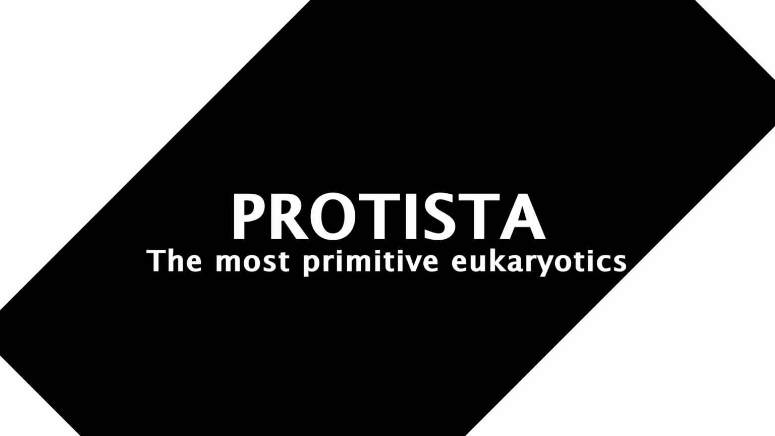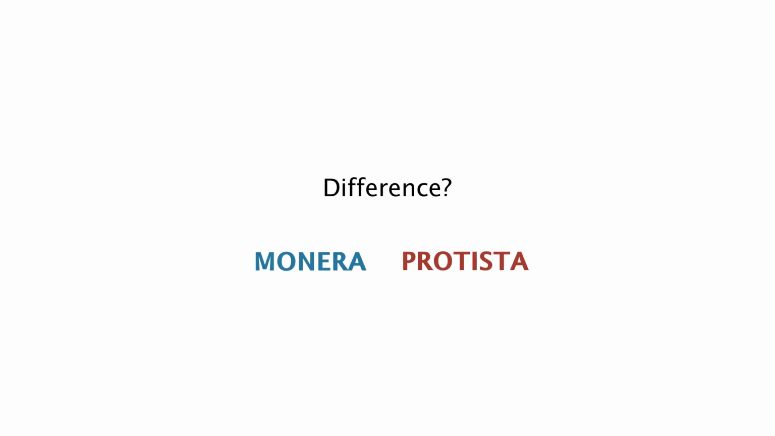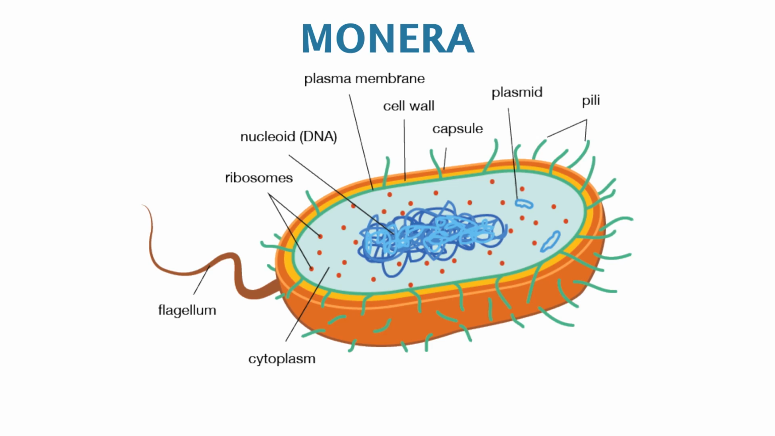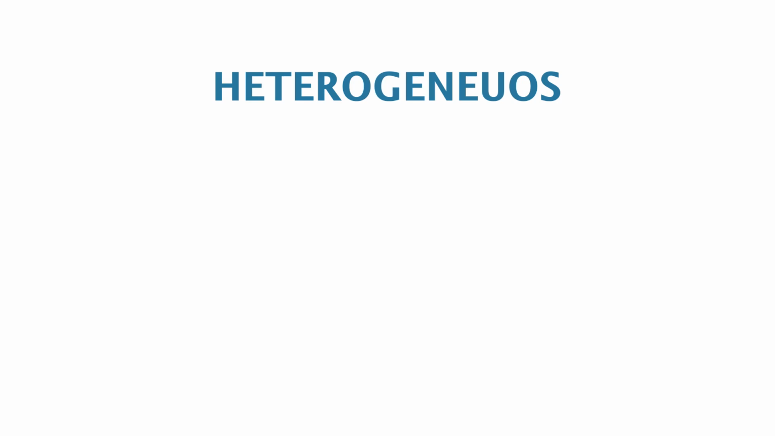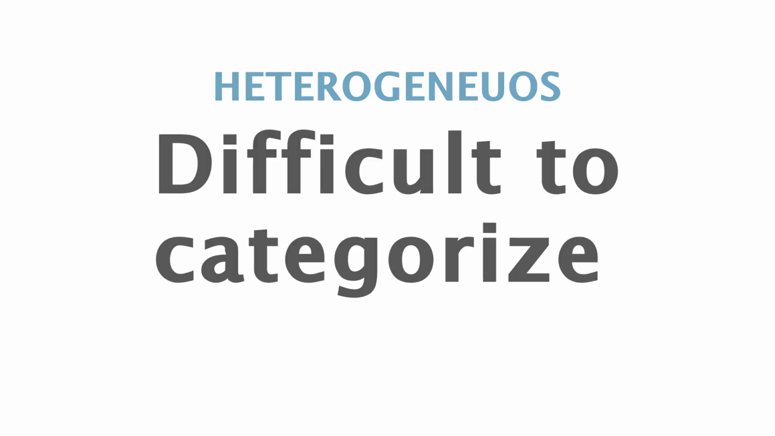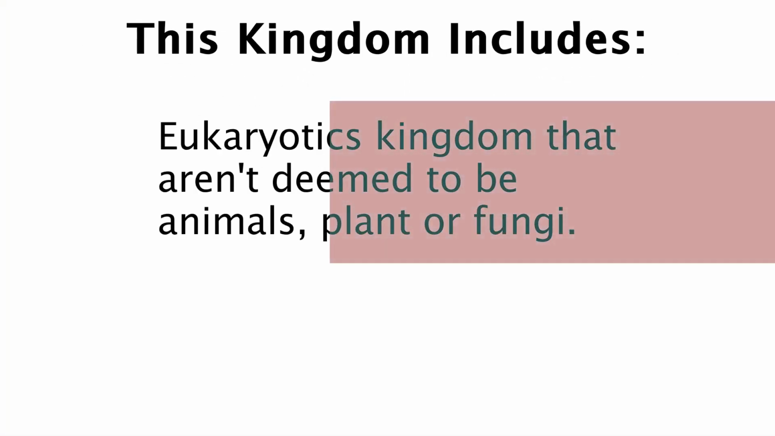Next, the Protista kingdom, the most primitive of the eukaryotes. It seems a lot of people don't know the difference between Protista and Monera. While Monera doesn't have a defined nucleus, Protista does. As it is so heterogeneous, it is difficult to categorize. Since its members have very little in common, this kingdom includes those eukaryotic organisms that are not deemed to be